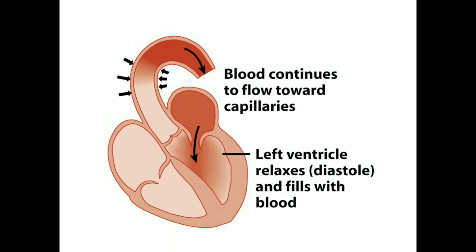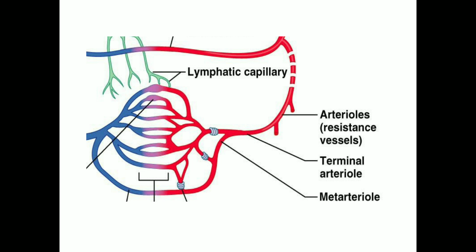So blood from the aorta goes to the branching vessels, that is the arteries to the arterioles, to the capillaries, to the venules, to the veins, to the vena cava. There is one more circulation running parallel to this systemic circulation, which we call the lymphatic circulation.